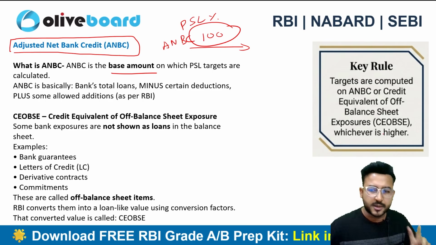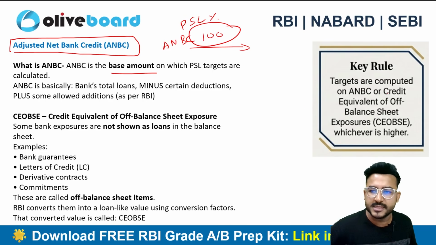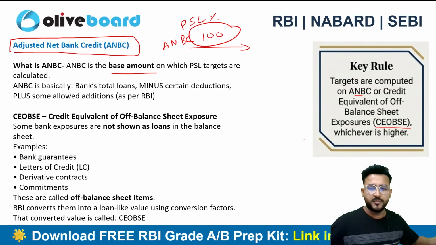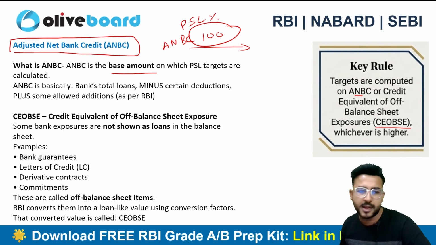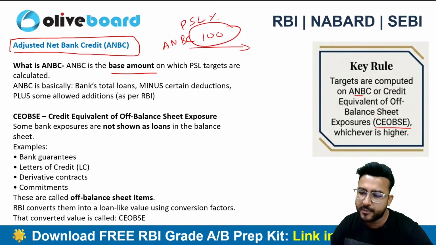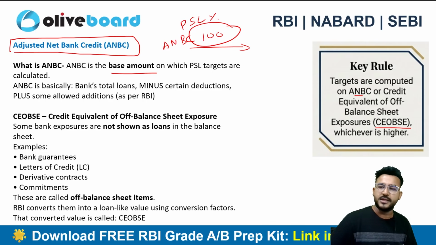Basically, it is determined based on two criteria: ANBC or CEOBSE. What is CEOBSE? Definitely we'll be discussing CEOBSE as well, but one by one, let's understand each thing.